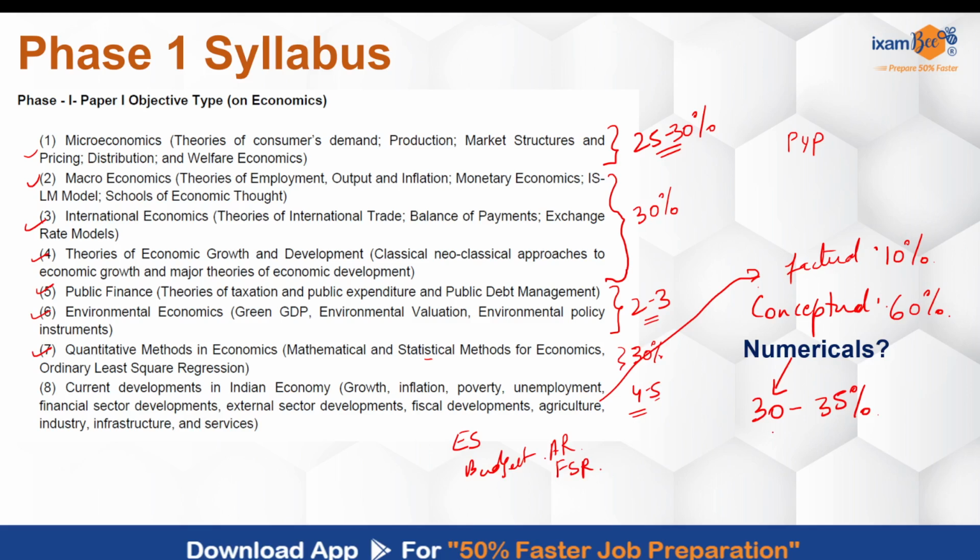If you get them right, you can very easily score them, and it's not always that numericals are going to be difficult. Last year around 32% of the questions were numerical in nature. And if I go to 2022, actually 40% of the questions were numerical in nature, right? The level, we will also see how they are done.